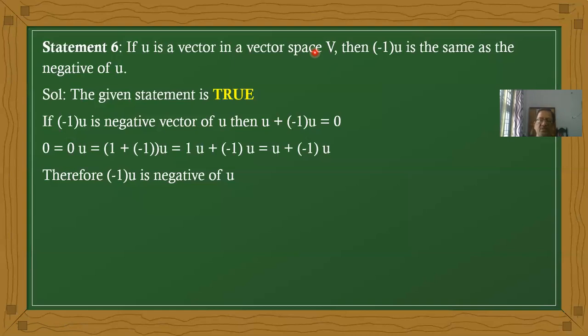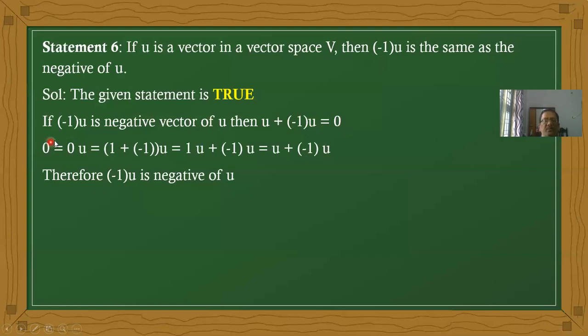The statement is true. Now, why is it true? We'll verify. When minus 1 into U is the negative vector of U, the sum should be equal to 0. Okay? Now we'll verify whether it is satisfied or not.